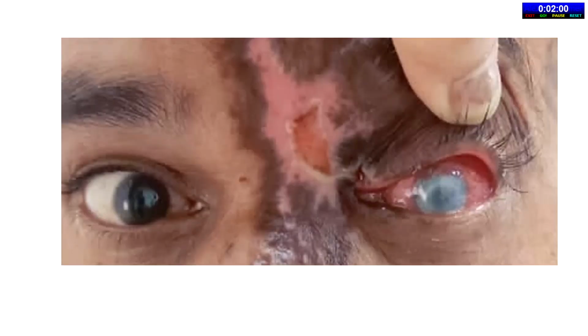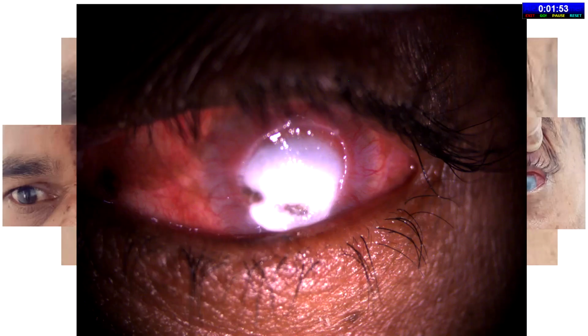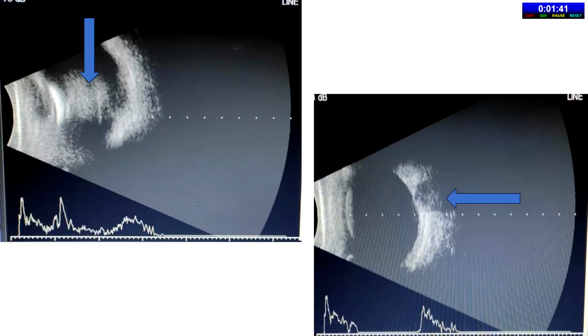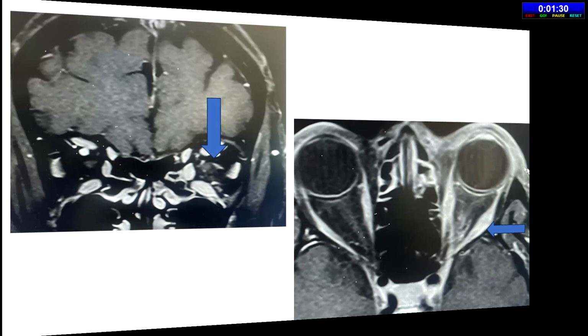movements. On presenting to us, the patient had inaccurate PR with severe ptosis, with grade -4 movement restriction in all gazes. Anterior segment examination revealed complete corneal melt. Other details were not much appreciable. B-scan revealed vitritis and features of acute retinal necrosis. Further, MRI revealed hyperintensities along the optic nerve sheath and extraocular muscles, which confirmed the orbital involvement.